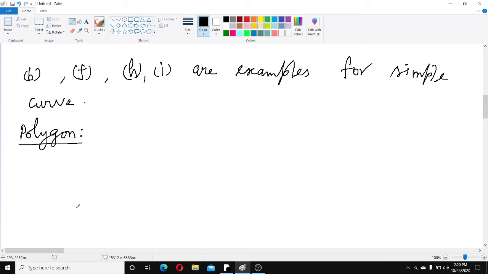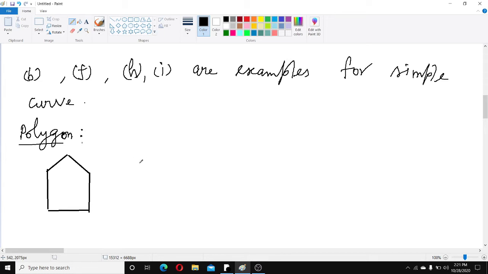Polygon. Now here I will draw some figures. You see these figures, children. Next definition, polygon. Now I will draw the figure.